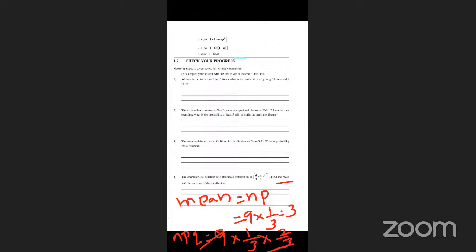Therefore the mean in the binomial distribution is np, with n value 9 and p value 1/3, equal to 3. Next variance is npq, n value is 9, p value is 1/3, q value is 2/3. The 9 cancels, so variance is 2 and mean is 3. This is the process of finding the mean and variance by using the characteristic function.